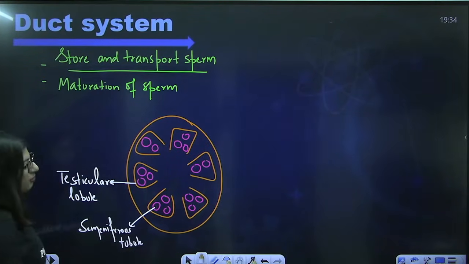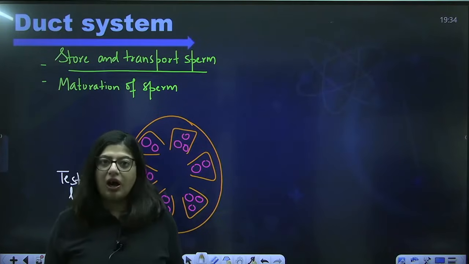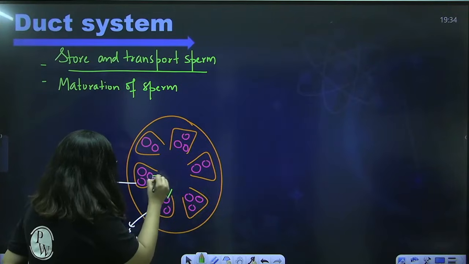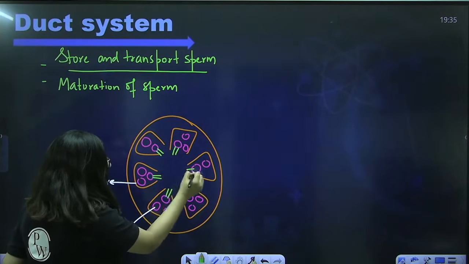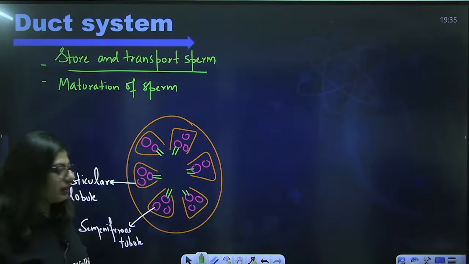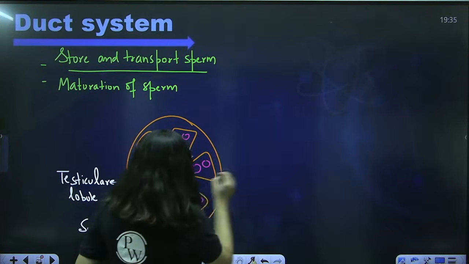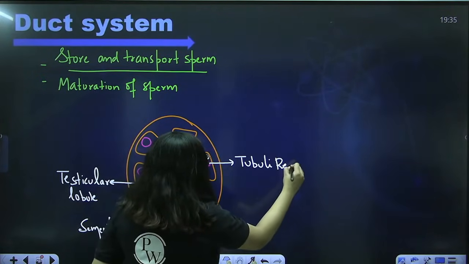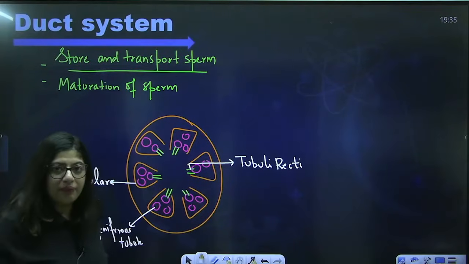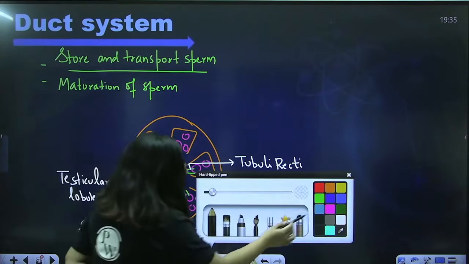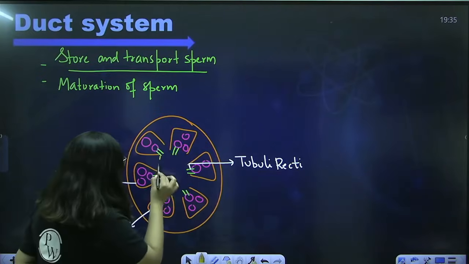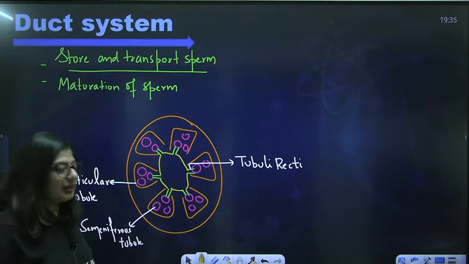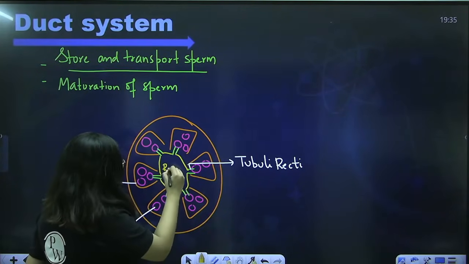So, seminiferous tubules are producing sperm, and now the sperm needs to move out. How will it move out? First of all, it has ducts here known as tubuli recti. What is the name of these ducts? Tubuli recti. Every seminiferous tubule has these straight ducts known as tubuli recti. These tubuli recti open into a common duct, and this common duct is the rete testis. What is its name? Rete testis.